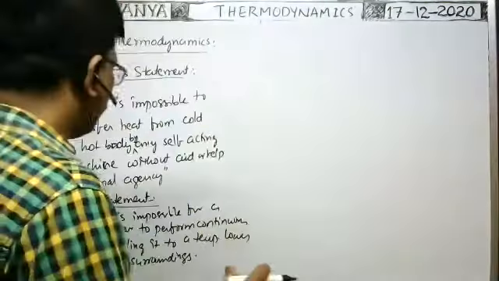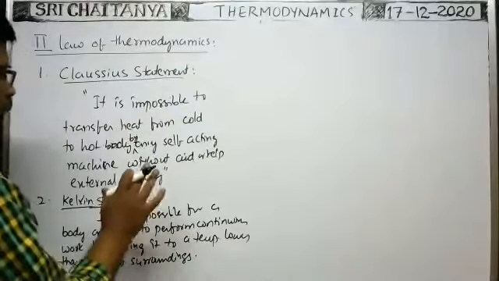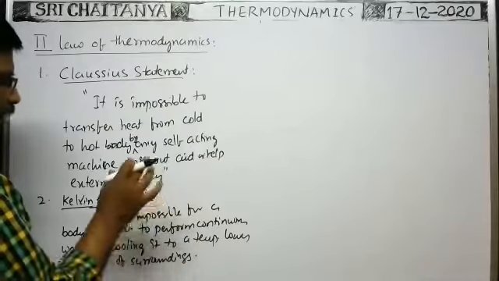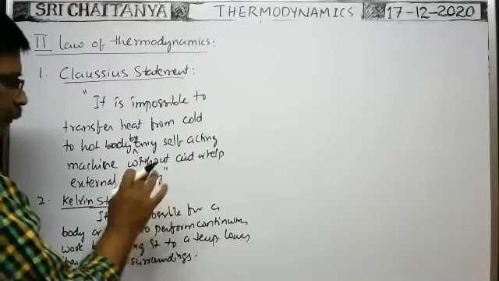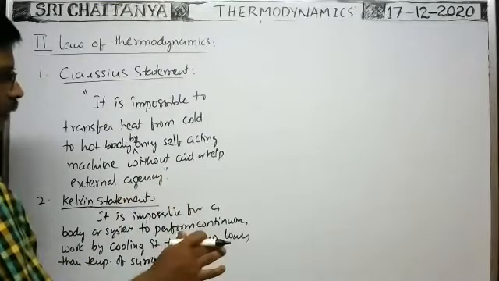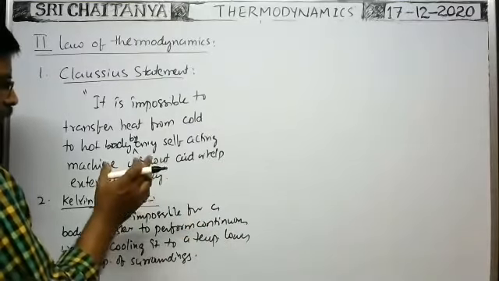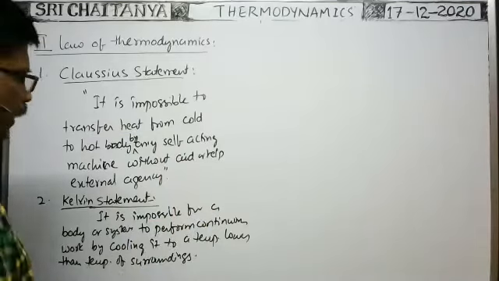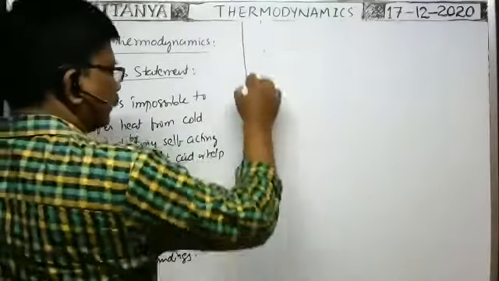That's why any engine can do work by extracting the heat energy, or by cooling the system or substance, until its temperature reaches the temperature of the surroundings. After that, the system cannot do any work on the surroundings. Okay, this is the Kelvin statement.